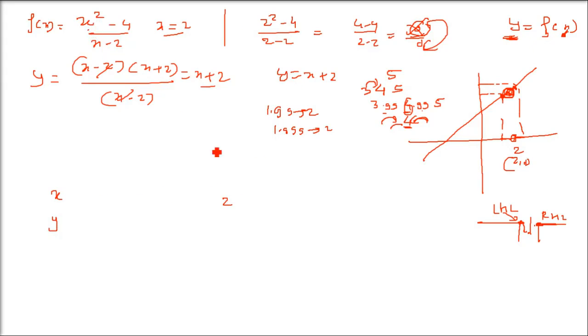In this function, if I put x equals 2, you can see that it is 0 by 0. But if you take a value just previous to 2, say 1.99, it will be 3.99. Now take one more step backwards, 1.9, it will be 3.9. If you go ahead of 2, that is 2.01, you will get 4.01. You put 2.1, you are going to get 4.1. Now after this 3.99 and before 4.01, there is a problem, that is x equals 2 is going to give 0 by 0. So what do we do?